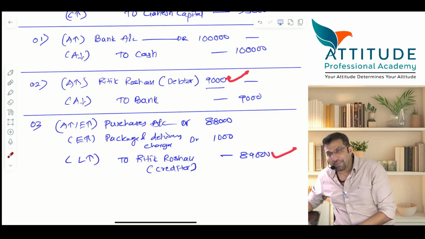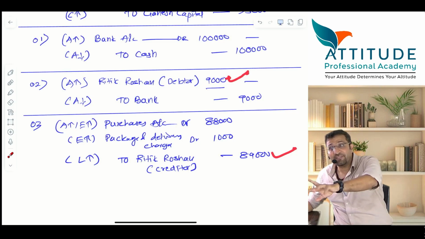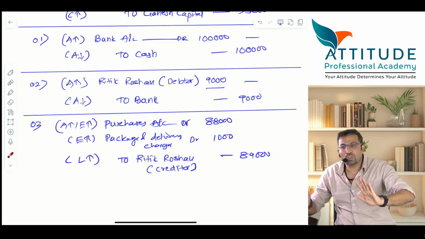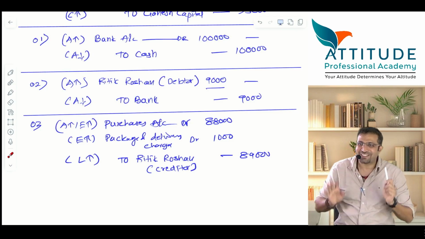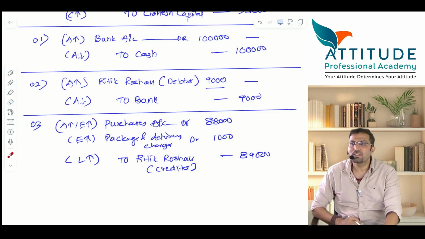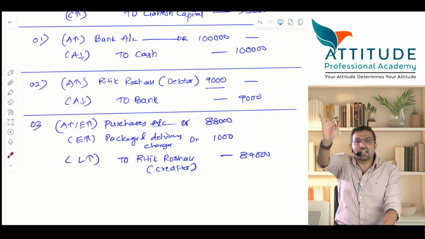How much is the payable? Net effect, 80,000 is payable. That's it. So Hrithik Roshan for you is a creditor to the extent of 80,000 net effect. Understood? Is that clear?